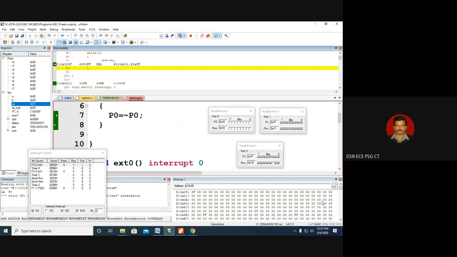Again, there is an interrupt because it is a level triggered interrupt, because you have made P3.2 as 0. Again, the interrupt was there. Once again, the same process will get repeated. The stack pointer will be incremented, and the return address will be pushed to the stack, and the program execution will jump to the 0003 vector location, and the program ISR will execute. Let us see this. Now what happens?